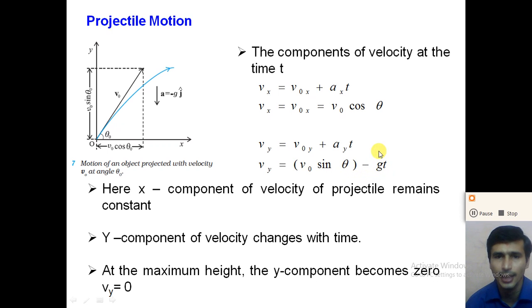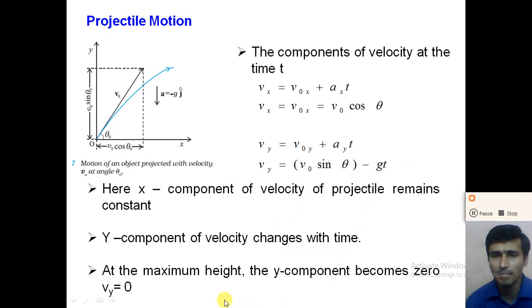So we get the x component of the velocity and the y component of the velocity, and from that we can also determine the speed of the projectile at any time, right? So here the x component of the velocity remains constant with time and it is equal to the x component of the initial velocity, whereas the y component of the velocity changes with time. It decreases with time by a factor of minus gt.